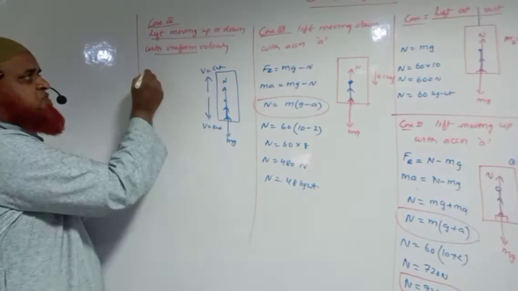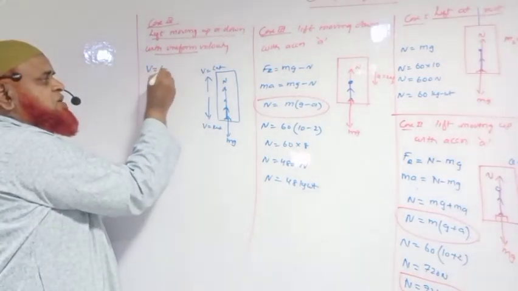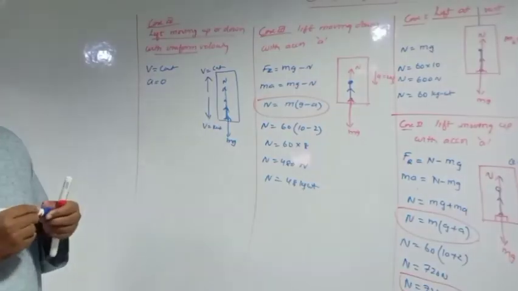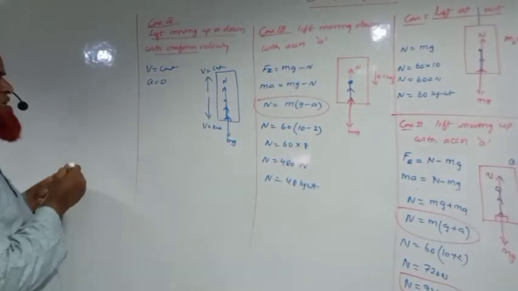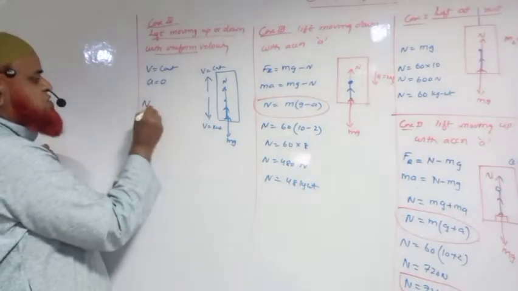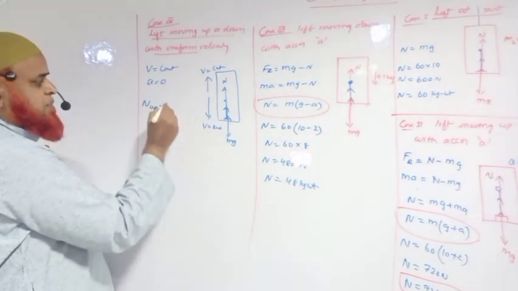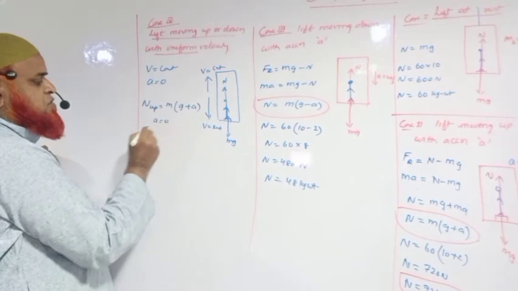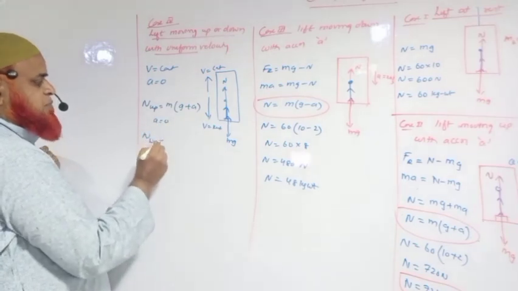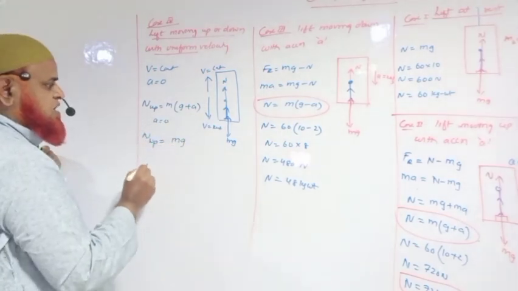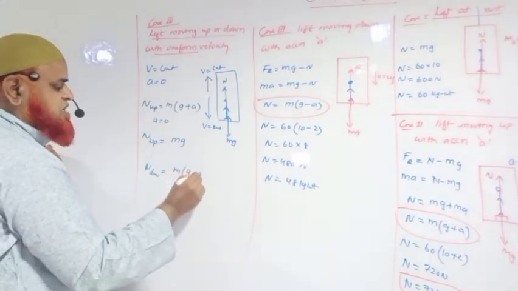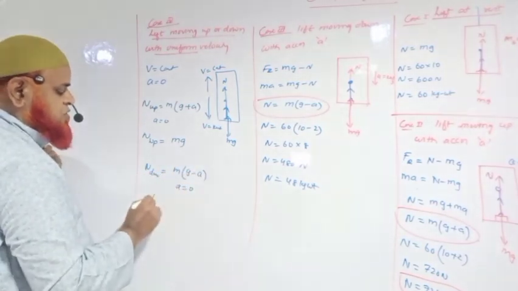What is the meaning of uniform velocity? Uniform velocity means v is constant, acceleration is 0. If acceleration is 0, then what happens to N up? N up means m into (g plus a), where a is equal to 0. So N up is nothing but mg, and N down is taken as m into (g minus a), a is equal to 0.